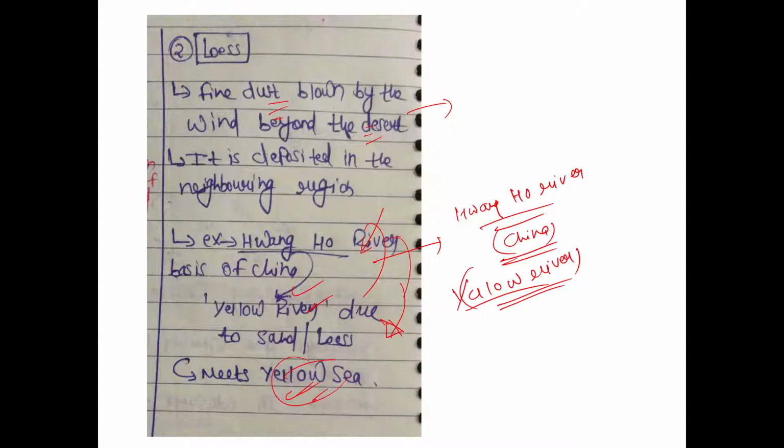So obviously deposition in a river is not a loess deposit, but I was just trying to give you an example that wind carries smaller sediment to longer distances and deposits them, right? So this is the example.